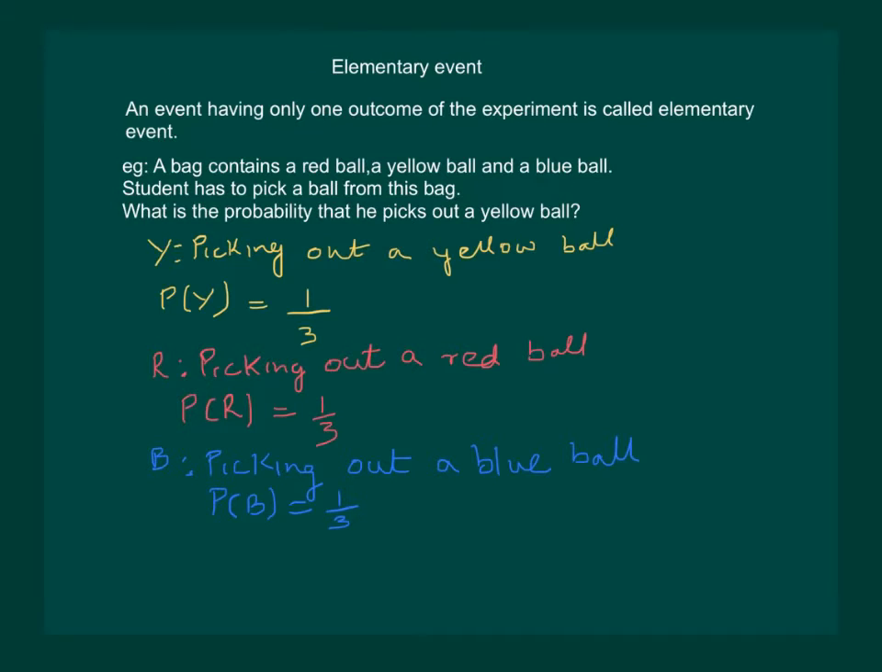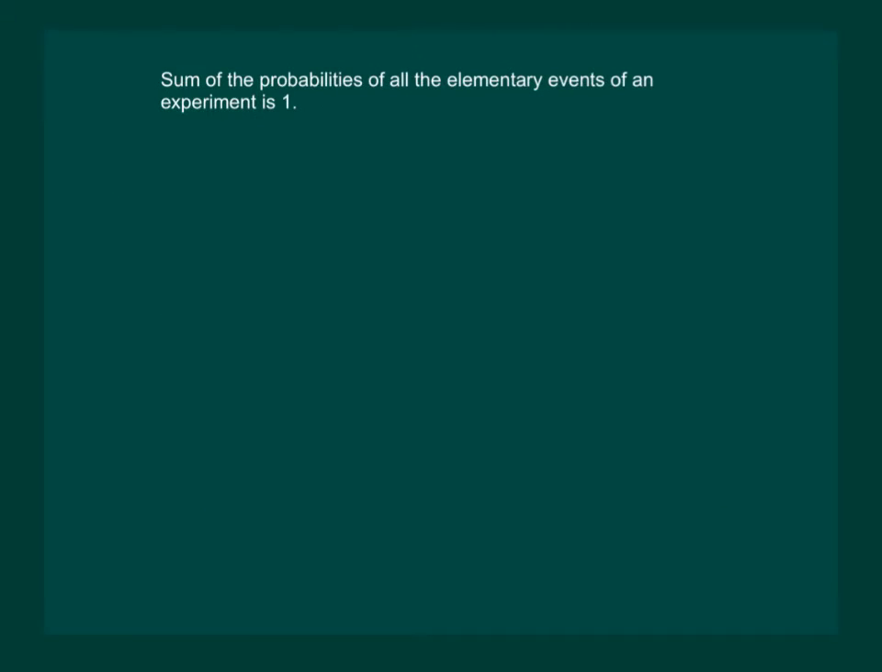Now, if we add the probability of Y plus the probability of R plus the probability of B, we get 1 by 3 plus 1 by 3 plus 1 by 3, that is 3 by 3, which is equal to 1. So we can say that the sum of the probabilities of all the elementary events of an experiment is 1.